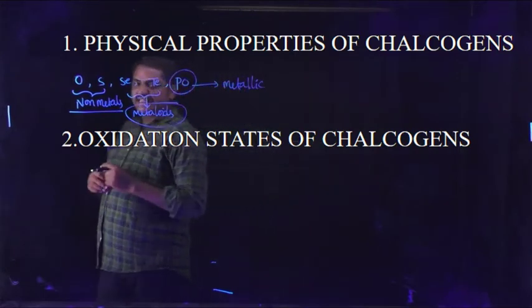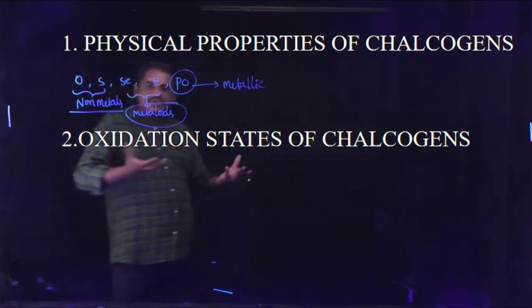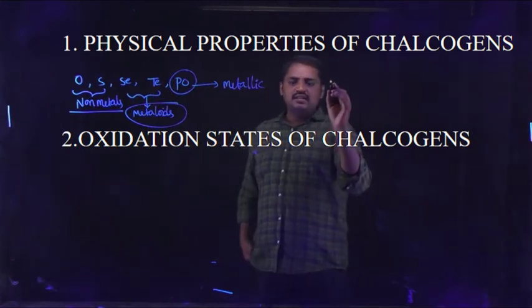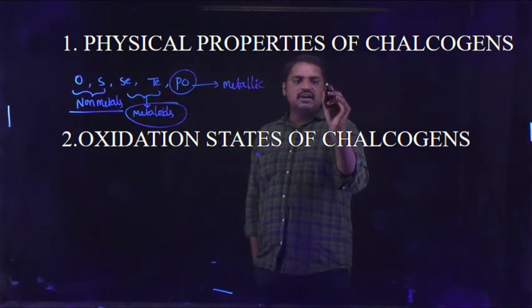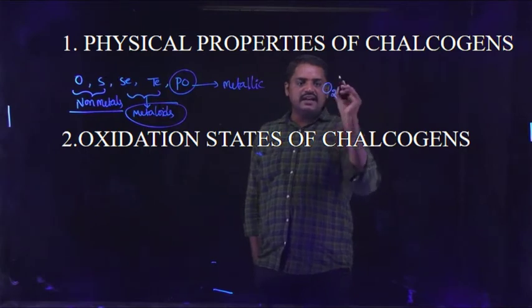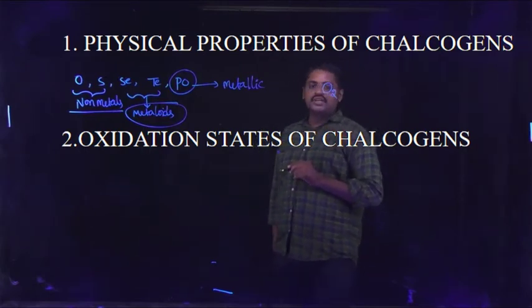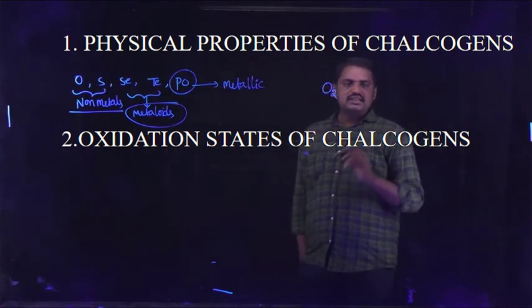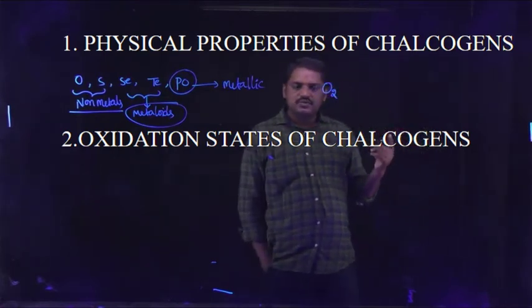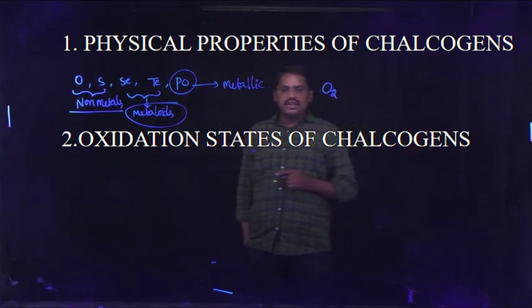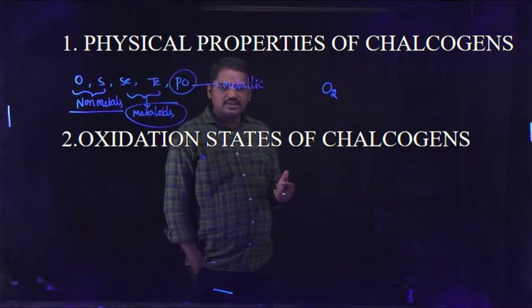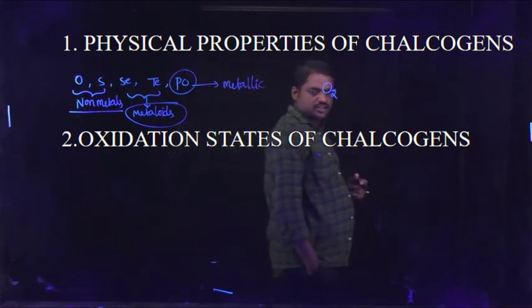Oxygen exhibits a diatomic state in nature, most probably in the O2 form. Sulfur is available in the form of different compounds like gypsum, epsom, zinc sulfide, and lead sulfide.